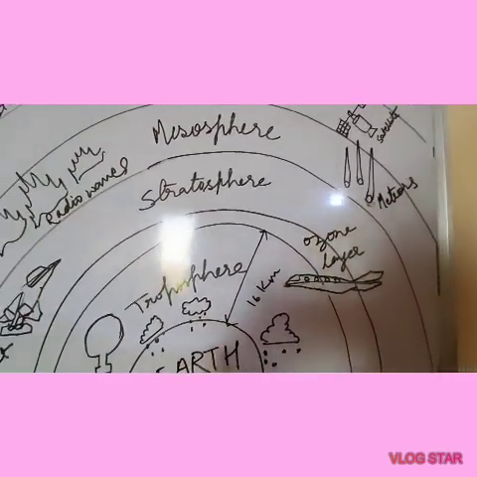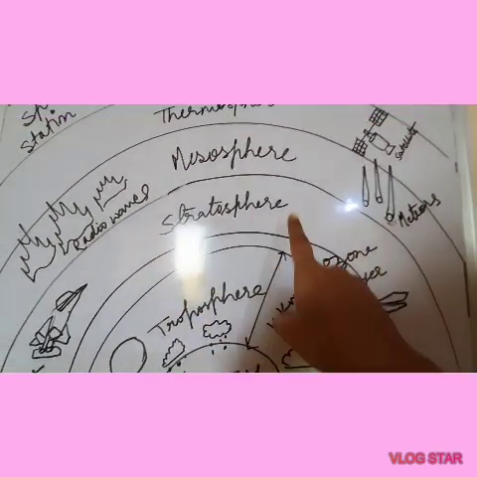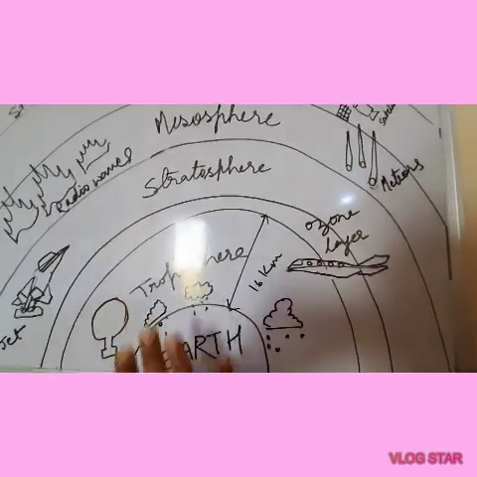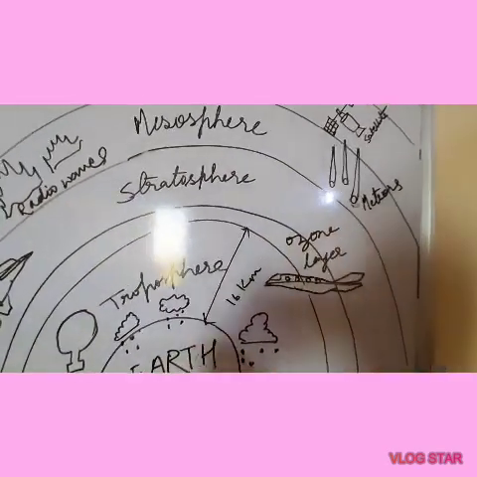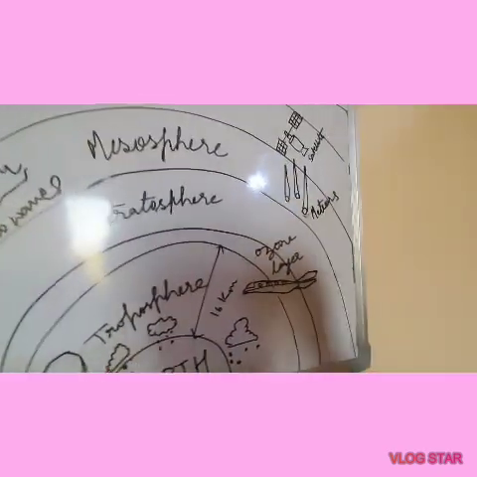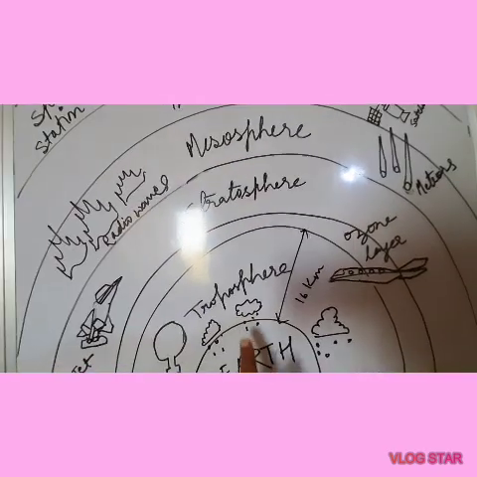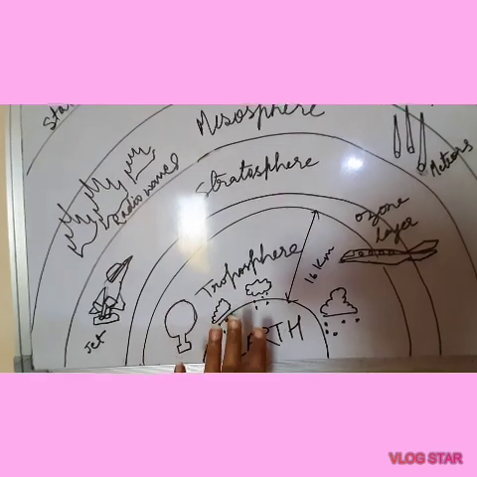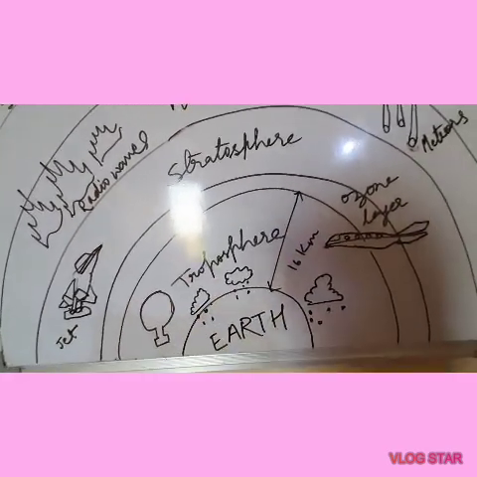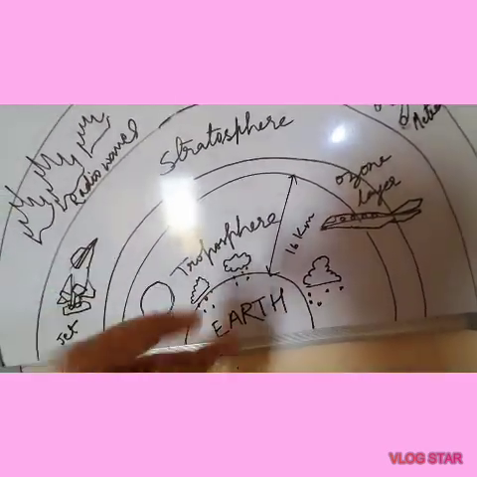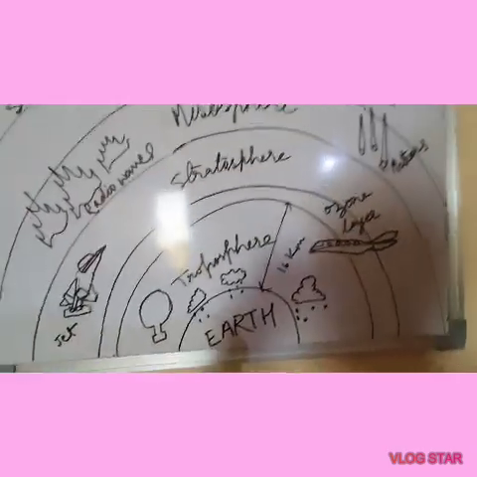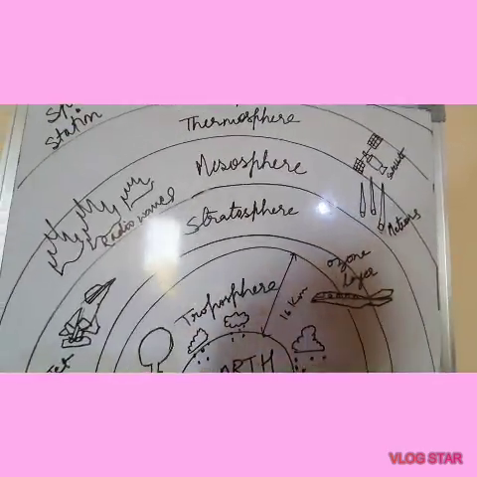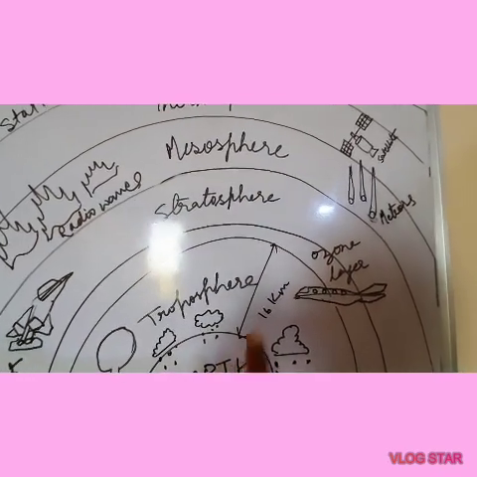Now we move on to the next layer, that is the stratosphere. I hope you have understood the troposphere. A few points are left about the troposphere, that is, in this layer most of the climatic changes, storms, rains, and heavy winds, all the changes keep taking place here only.